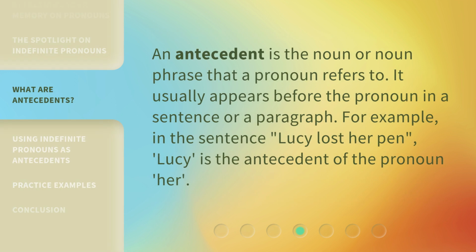An antecedent is the noun or noun phrase that a pronoun refers to. It usually appears before the pronoun in a sentence or a paragraph. For example, in the sentence, "Lucy lost her pen," Lucy is the antecedent of the pronoun her.